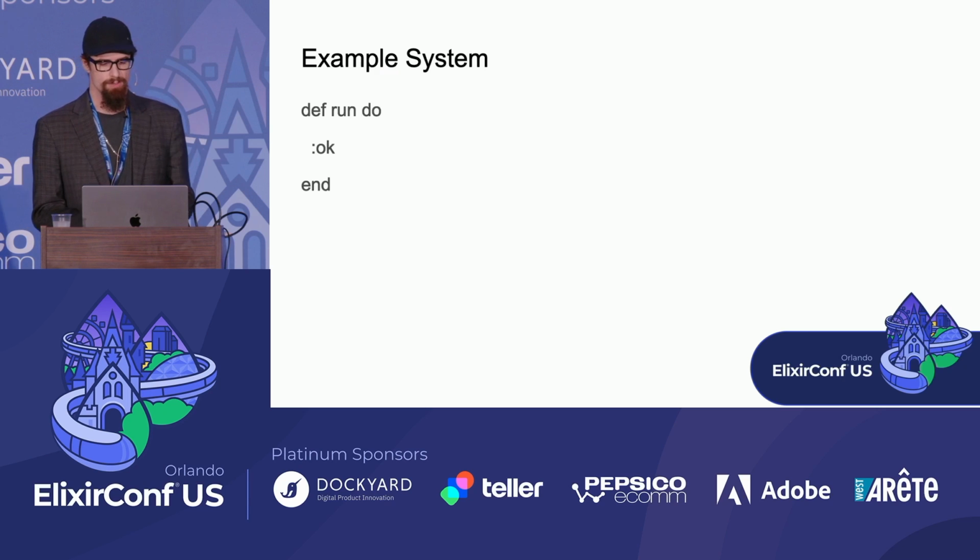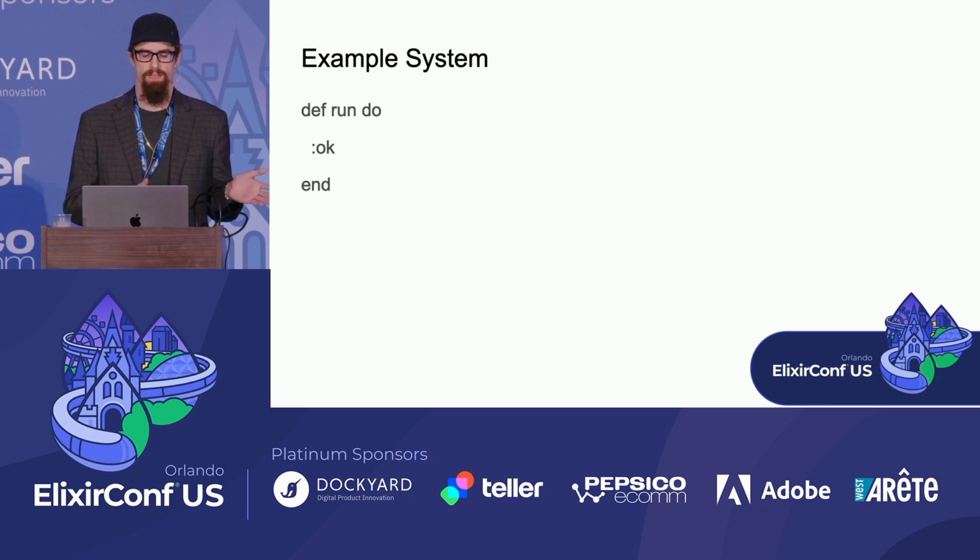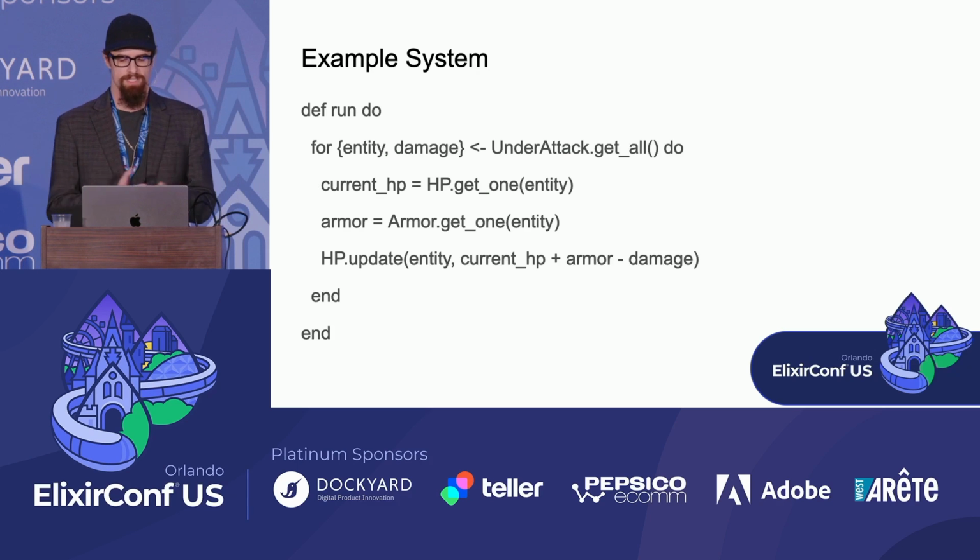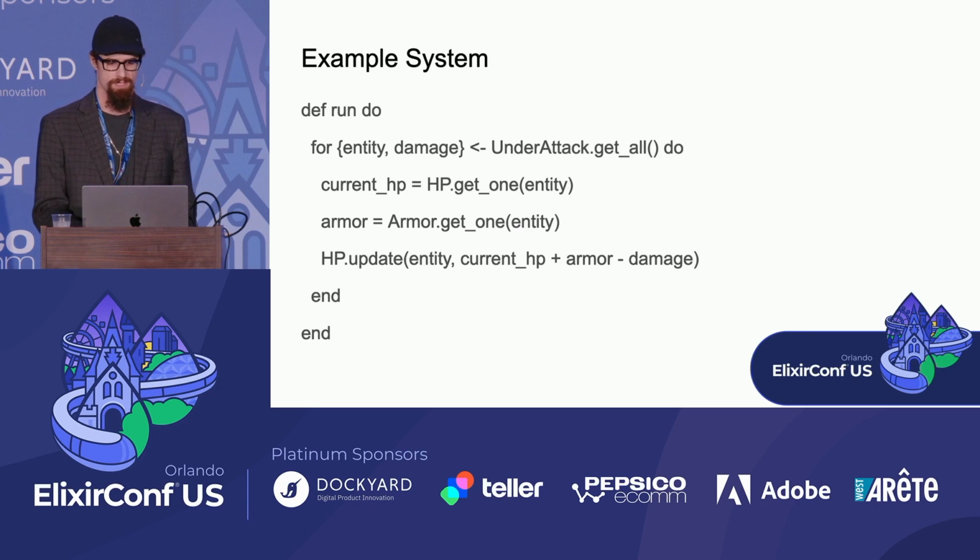So what we need to do is write out the logic, which is going to run each game tick for that particular feature. So let's take a look at an example. And I'm going to go line by line through this code.